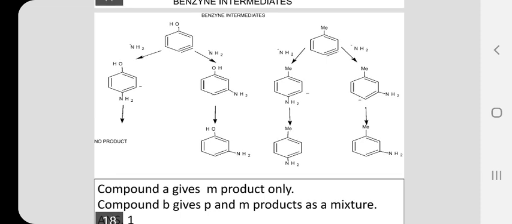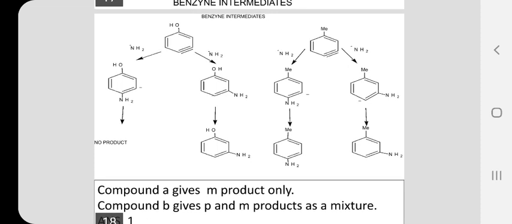Similarly, if the attack is at the meta position, then the negative charge is at the para carbon or carbon number 4, and it gives you a meta-aminotoluene. The negative charge on the carbon number 4 or para carbon is not at all influenced by the methyl group because the methyl group is very weak.